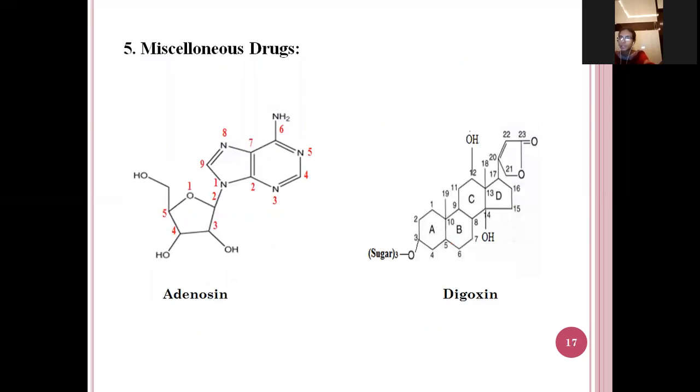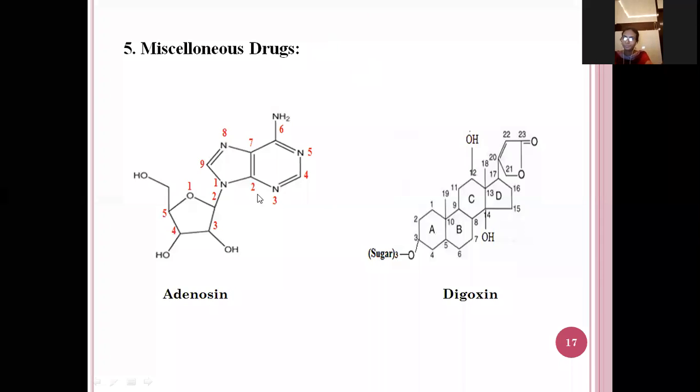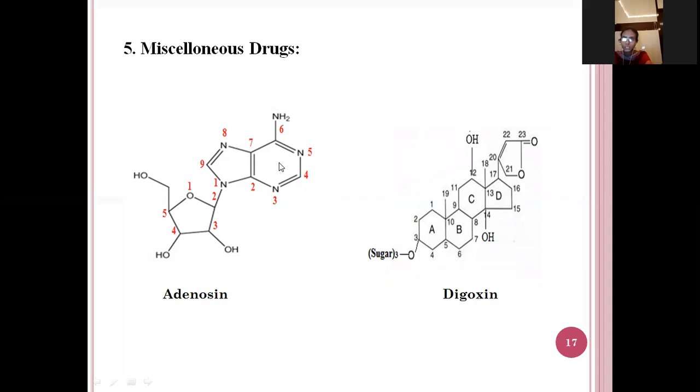Next, miscellaneous drugs, that is adenosine and digoxin. If you see the structure of adenosine, this is the purine. In the purine structure, in the sixth position an amino group, and in the first position an oxolane structure is there. For this oxolane structure, in third and fourth position hydroxyl groups are there, 2 hydroxyl groups.